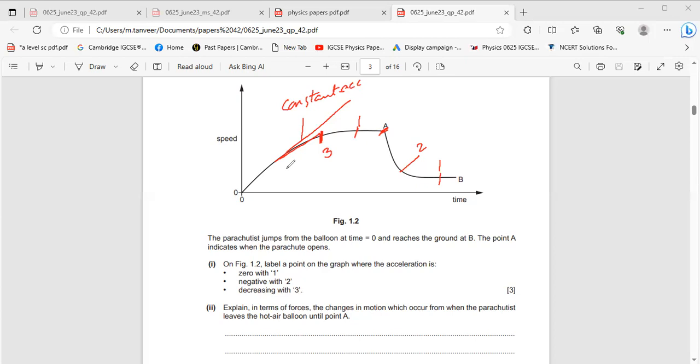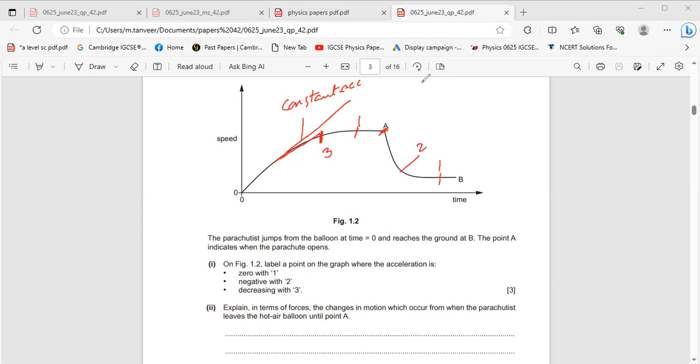As the velocity increases, air resistance increases. When air resistance increases, acceleration decreases. When air resistance becomes equal to weight, then it moves with constant speed. This point, which is represented by A, is the constant.